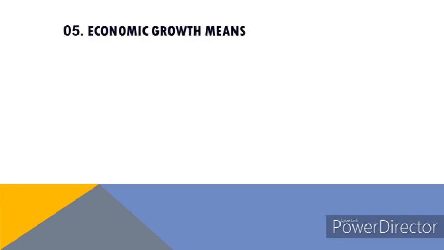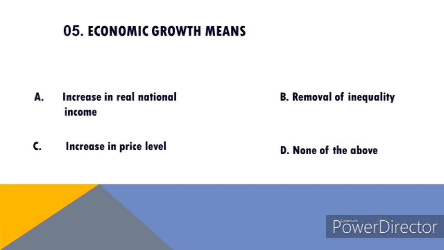Fifth, economic growth means. Options are A. increase in real national income, B. removal of inequality, C. increase in price level and D. none of the above. Right answer of this question is increase in real national income.